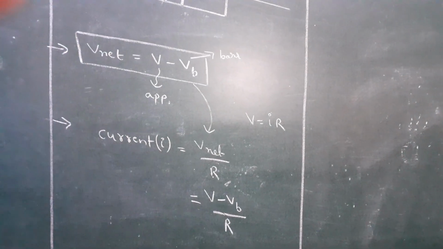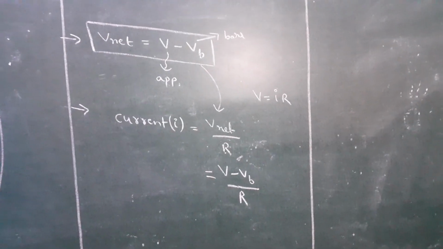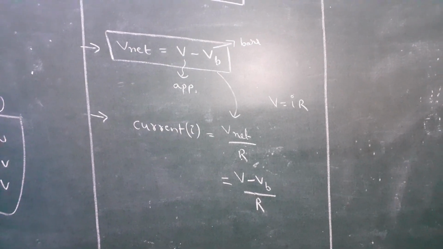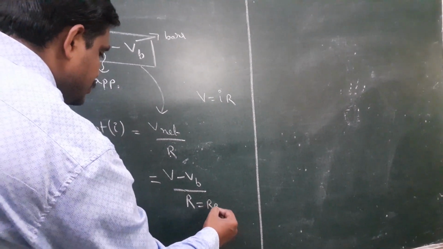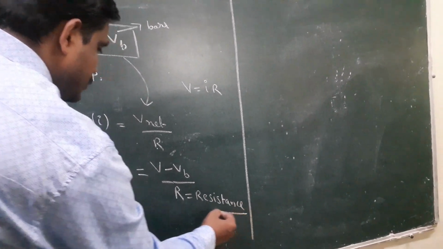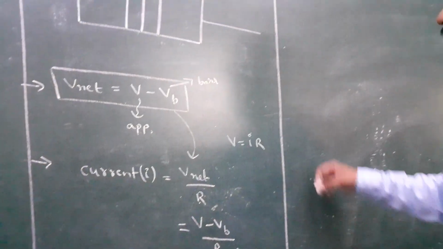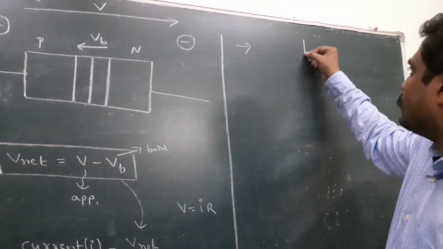In the forward bias, what is the current formula? I equals V minus VB by capital R. Here capital R indicates resistance in the circuit. Resistance means opposing the flow of current. Next, I give one diagram.